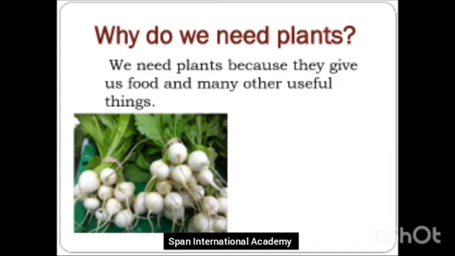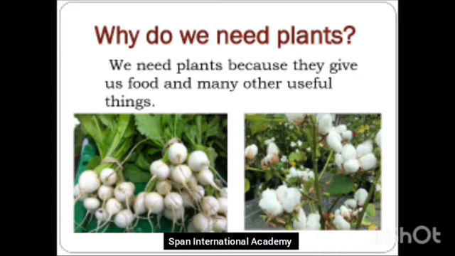And when I say that we even get other useful things, what does that mean? There's another picture that we have. What is it? It's a cotton plant. Now, the cotton plant is also used by us. And how do we use the cotton plant, students? Yes, the clothes that we wear are made up of cotton.